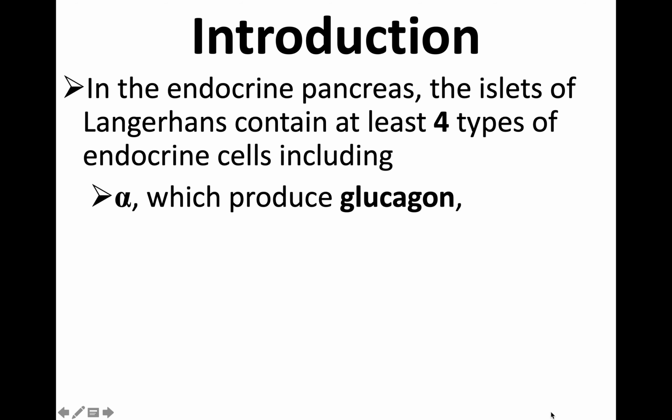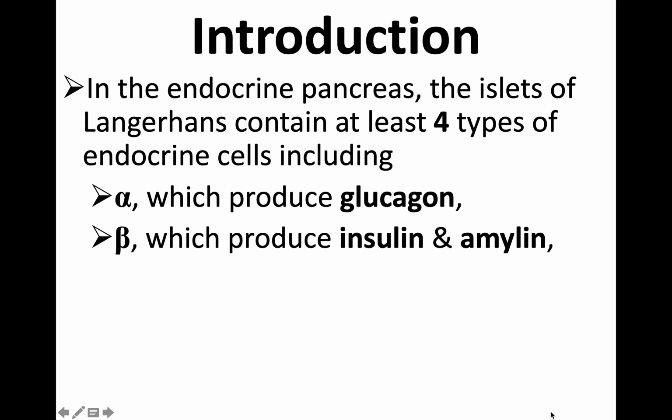We have alpha cells, which produce glucagon, and beta cells in the islets of Langerhans, which are responsible for the synthesis and secretion of insulin and amylin. Amylin is a co-hormone, a peptide secreted along with insulin, which stimulates the actions of insulin in various tissues.